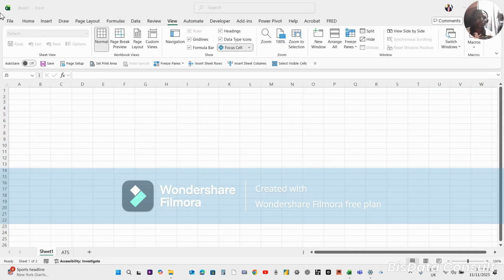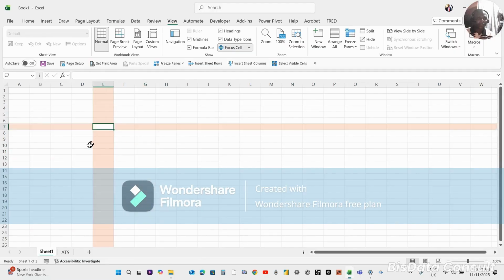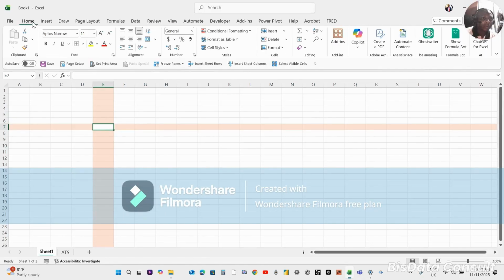Another thing I want us to see, I go back to the Home tab now, is that each of these groups has this tiny arrow. You see, it is giving you some tips on what to do. Customize your text to give it the exact look you want. So whatever you type into the cell can be customized. That's what we call formatting. The way data looks in Excel is what we call formatting.